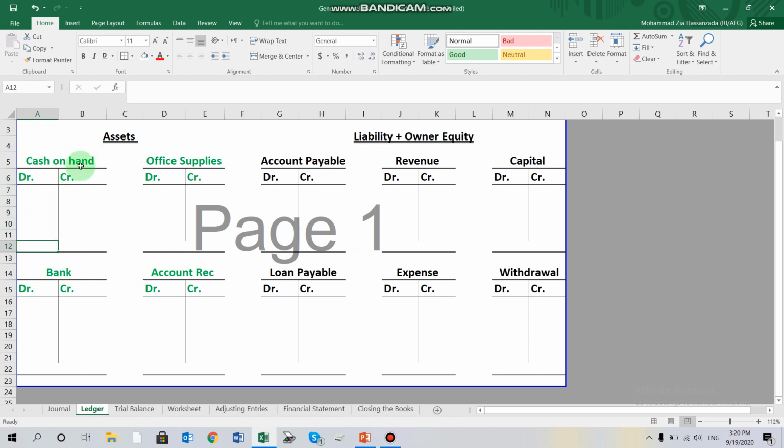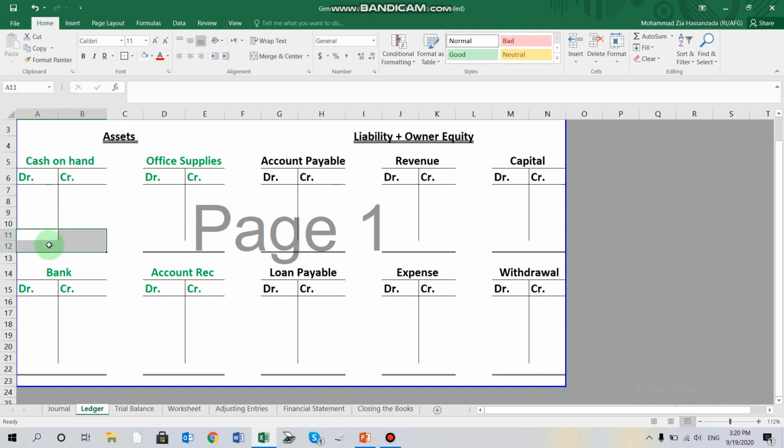For example, cash on hand is one account, and we have separate accounts here for office supplies, bank, accounts receivable and so on. Within each account, we need to post the entire information related to it, for example cash on hand, from the journal to the general ledger. All the transactions related to cash on hand should be posted from the journal to the general ledger. After posting all the information, we need to prepare the balance for each account separately.